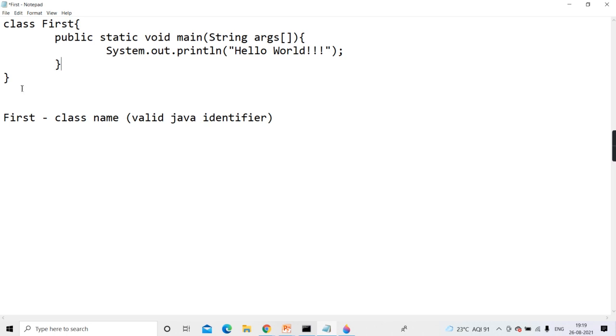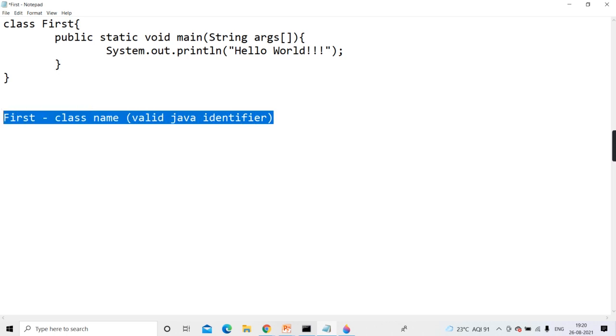Correct? And you can have many classes, and all classes can have main also. Like in one program there are 3 classes and every class can have main. So all 3 classes can act like a driver. They all can act like a launcher class. Means your application can start from any of those 3 classes. So first we'll talk about main, as much as possible in today's session. Remaining discussion we'll do in the next session.